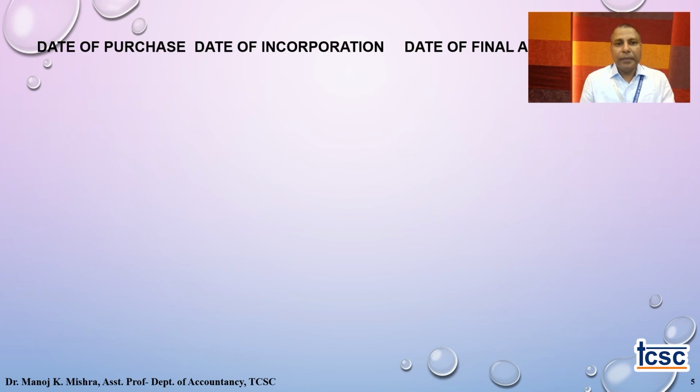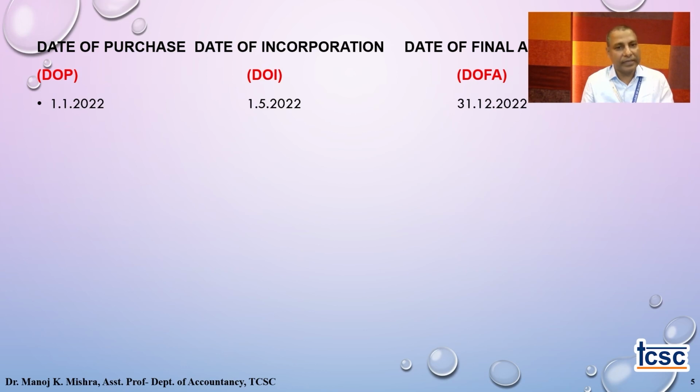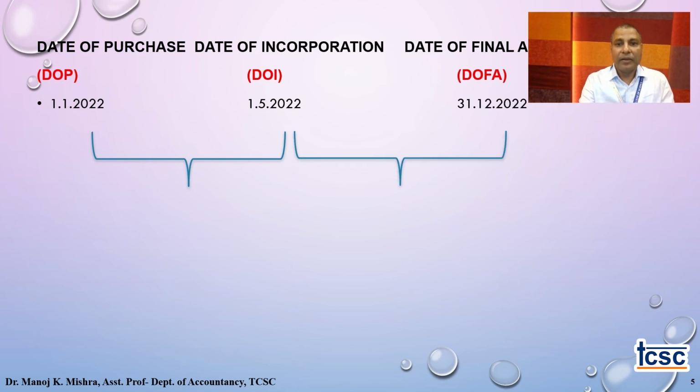It's very important to understand three dates. Date of purchase, meaning date of purchase of business, date of incorporation, and date of final account. Let us assume, as in my earlier example, 1st January 2022 is my starting date, 1st May 2022 is my date of incorporation, and 31st December 2022 is my final account date or year-ending date.